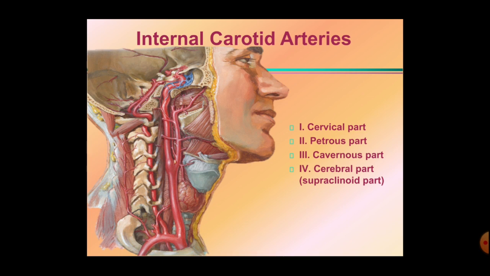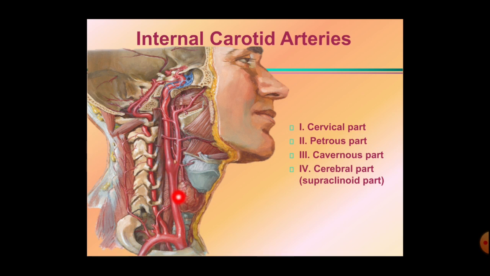This internal carotid artery arises from the common carotid artery at the level of the upper border of the thyroid cartilage. At the upper border of the thyroid cartilage, the common carotid artery divides into the internal carotid artery and the external carotid artery. The external carotid artery, just after its origin, leaves the carotid sheath and ramifies into branches and supplies a number of structures in the neck. So we have studied the external carotid artery. Then we have seen that the internal carotid artery doesn't give any branch.